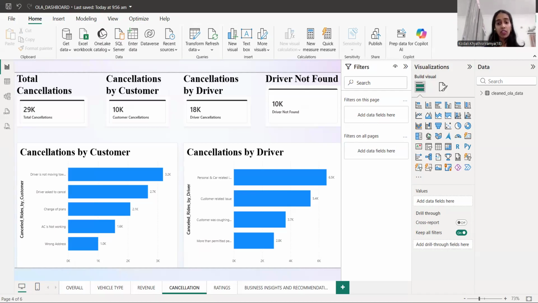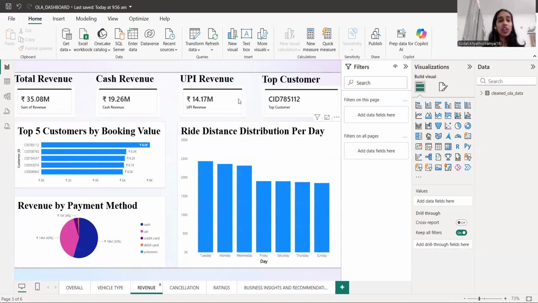Now I will be showing the revenue column where we can clearly see who is paying more and what are the payment methods used in this and the ride distance distribution per day.